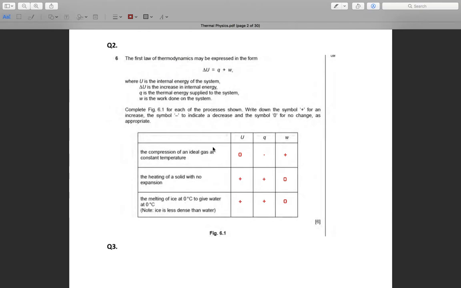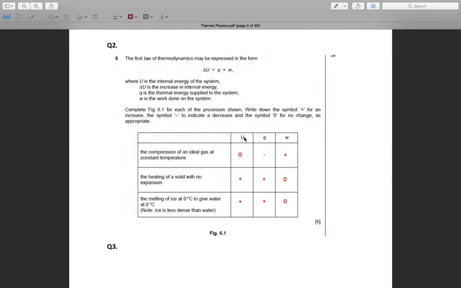Complete figure 6.1 for each process shown. Write down the symbol plus for an increase, the symbol minus to indicate a decrease, and the symbol 0 if not changed, as appropriate. 1. The compression of an ideal gas at constant temperature.